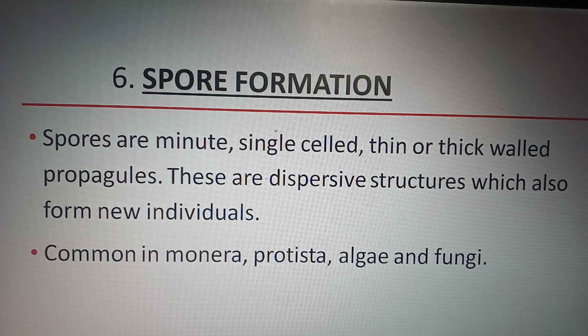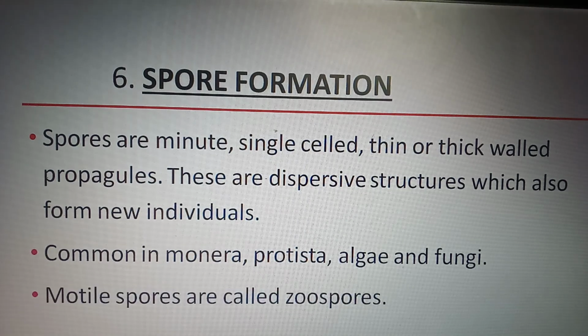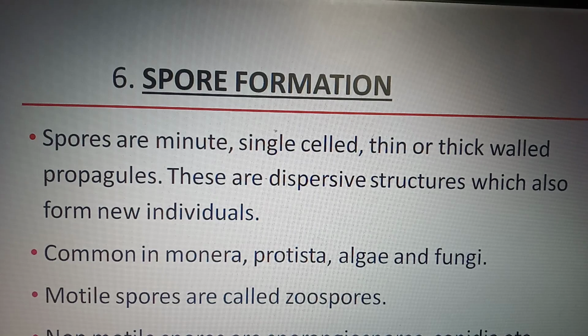Common in Monera, Protista, algae and fungi. These are the kingdoms we discuss in chapter 2nd of class 11. Motile spores are called zoospores. Non-motile spores are sporangiospores, conidia, oidia, etc.